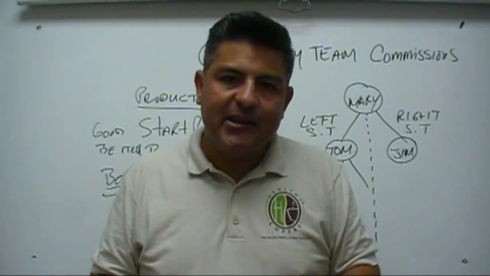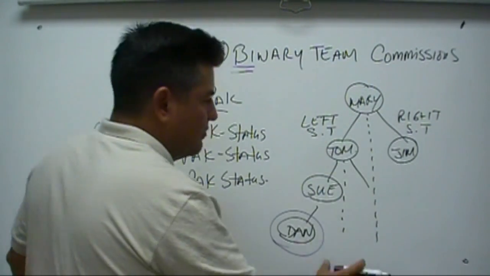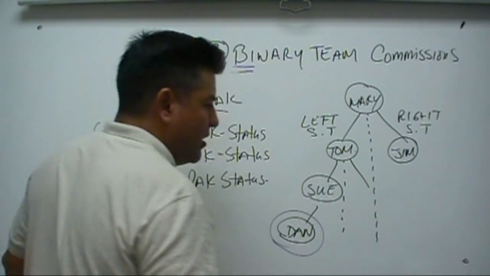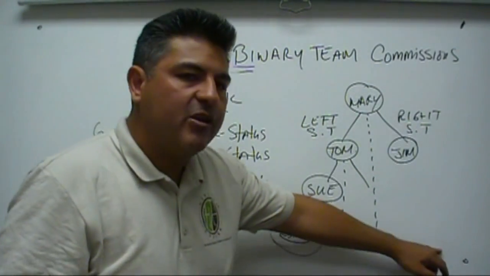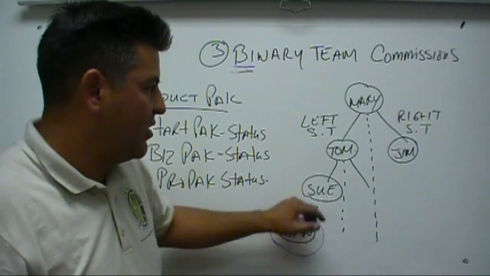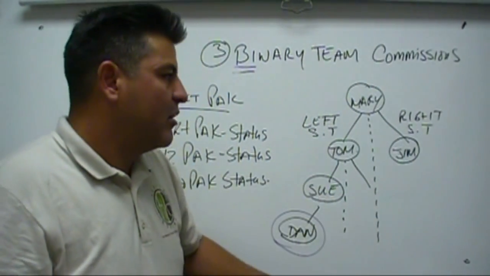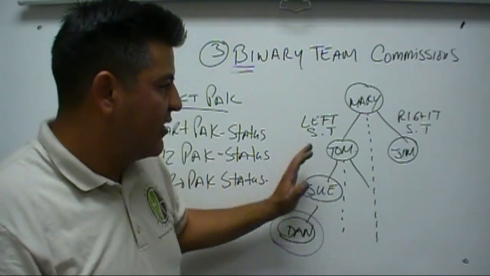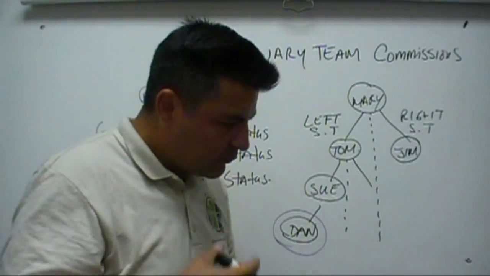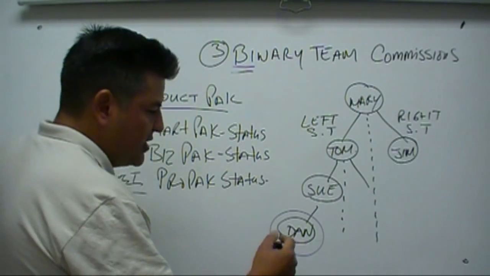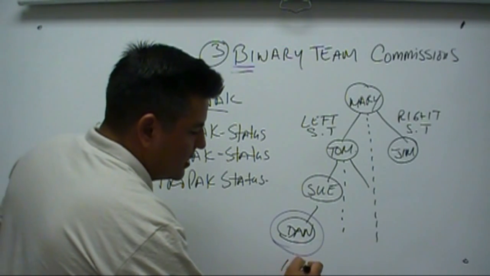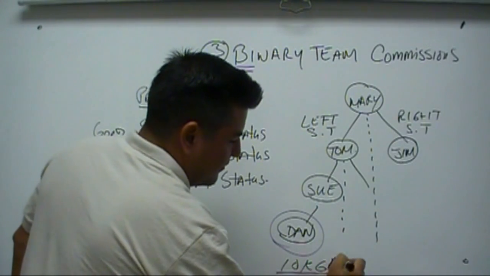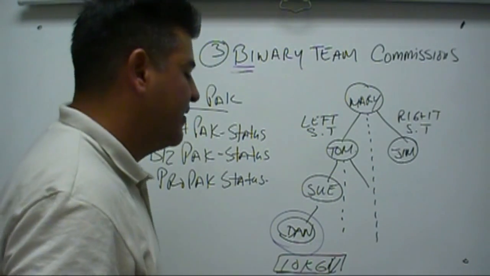So a pay leg basically means that off the two legs, the left organization or the left sales team and the right sales team, based upon the volume that you have, either in the left sales team or the right sales team, the lesser amount of volume in one of the organizations is going to be your pay leg. Let's take this example. Say you have 10,000 group volume. Okay? 10,000 group volume.